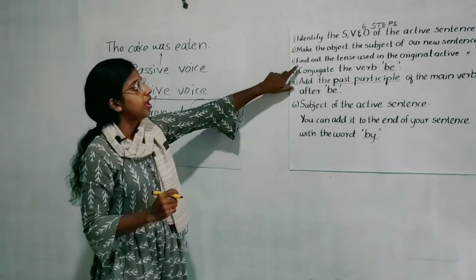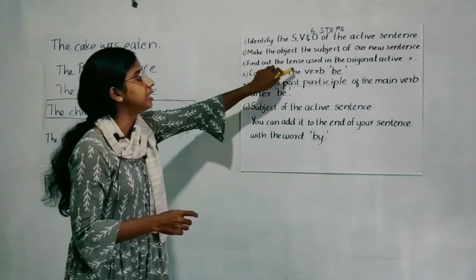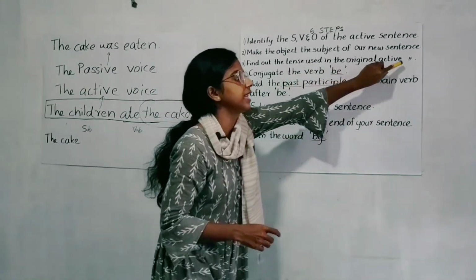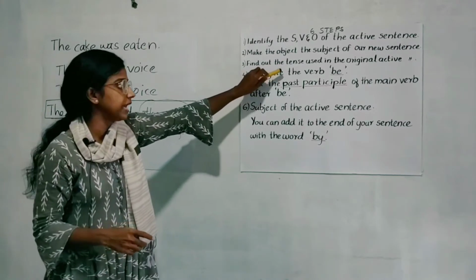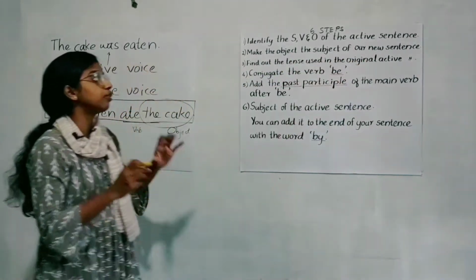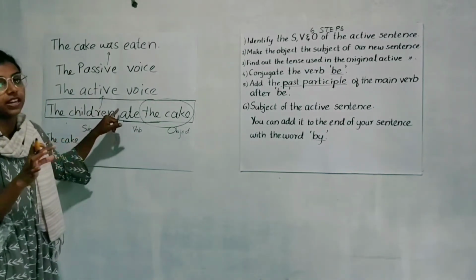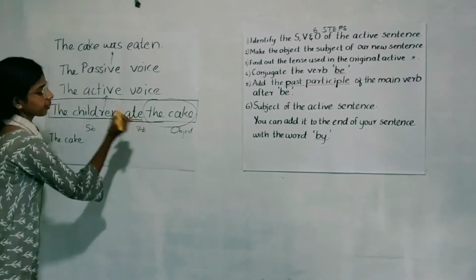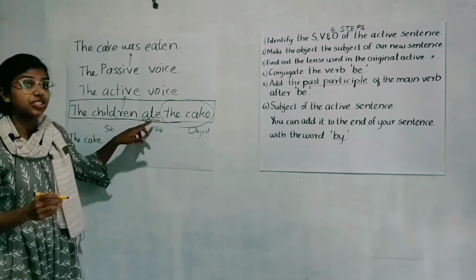Now, there is the third step. Find out the verb tense used in the original active sentence. So how to find out in which tense our original active sentence is? We have to see the verb. In which tense is the verb?